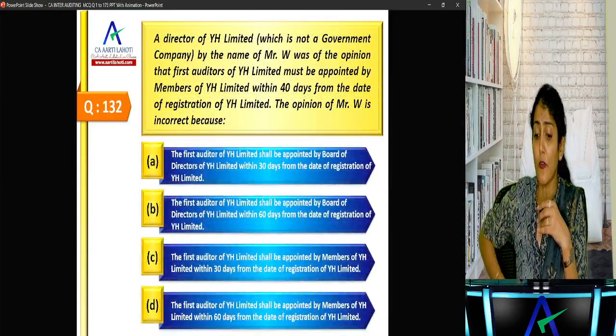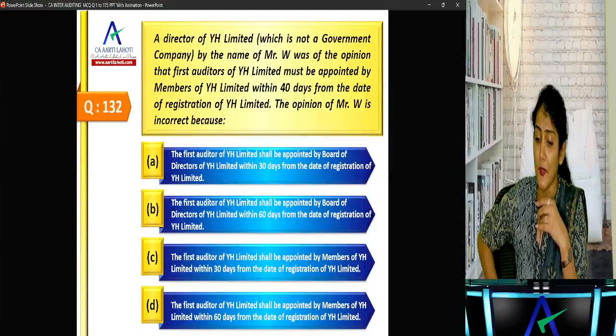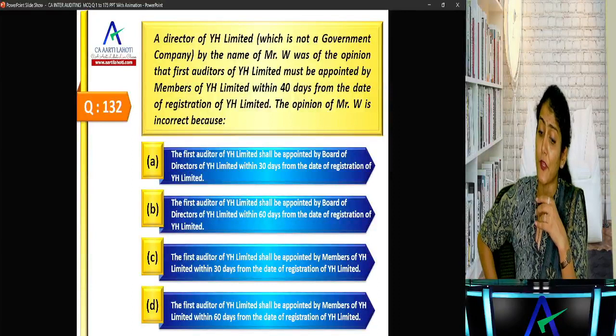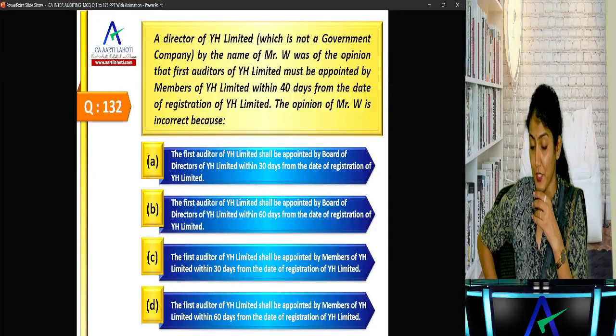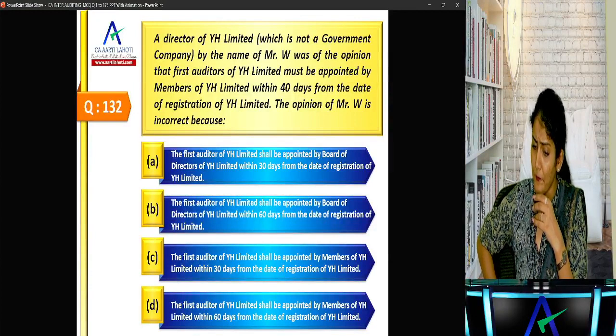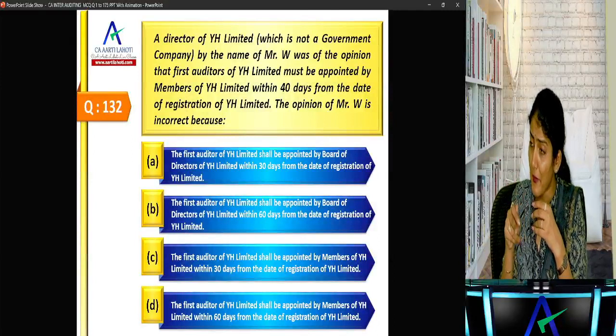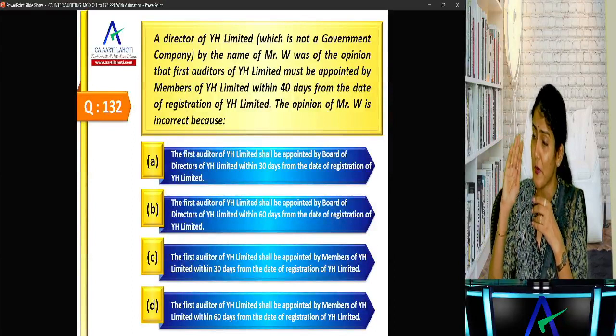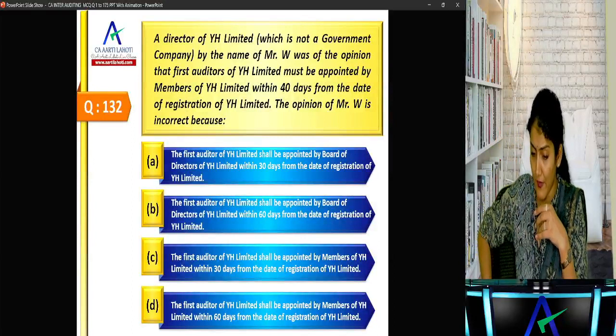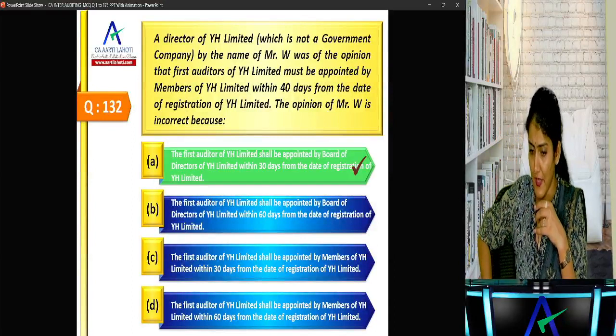A director of YH by the name of W was of the opinion that the first auditor of YH must be appointed by the members of YH within 30 days from the date of registration. Opinion of W is incorrect because the first auditor should be appointed by whom? Board of directors. What does the question say? Must be appointed by the members within 30 days. No, it is to be appointed by the board of directors within 30 days. Are you getting that? Okay.